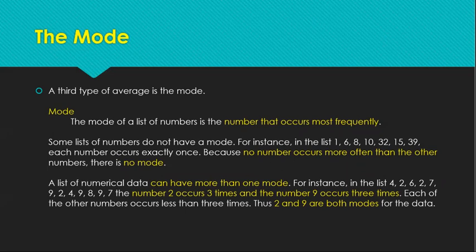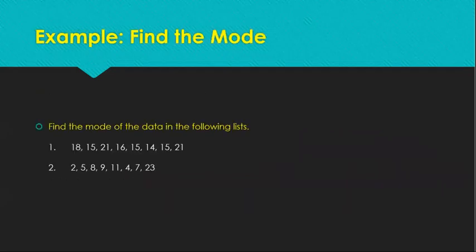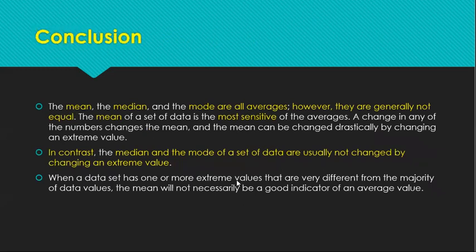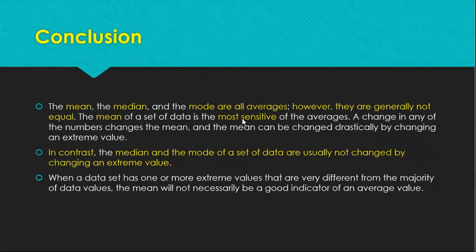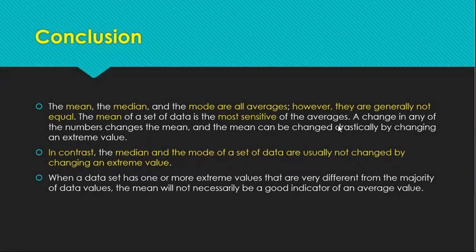So let's go to the conclusion. So here it is saying that our mean or arithmetic mean is the most sensitive of all the averages. So we have tackled mean, median, and mode. Those three are considered averages. But the most sensitive is the mean because changing one number will change our result, right?